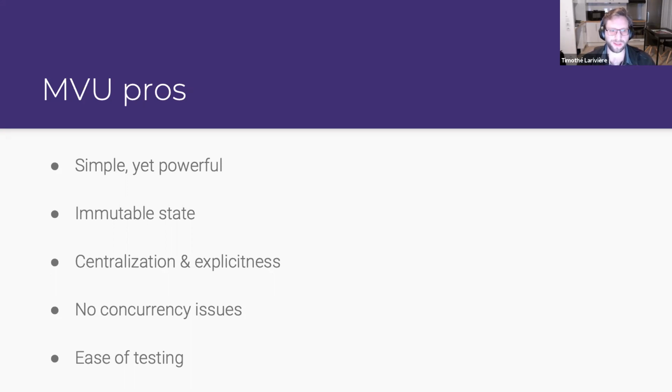And also it's really easy to unit test, or just to test your application, because everything is using pure functions, like I said just earlier. It's always receiving parameters that won't change and always returning a result. So it's super easy to unit test.